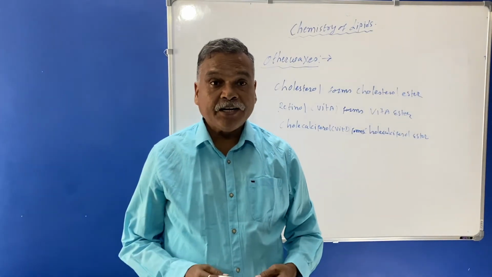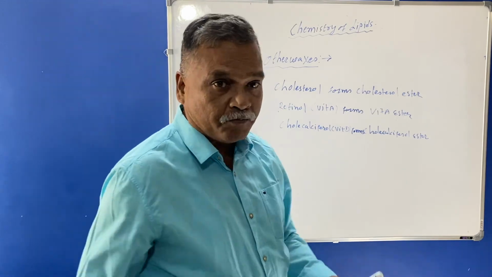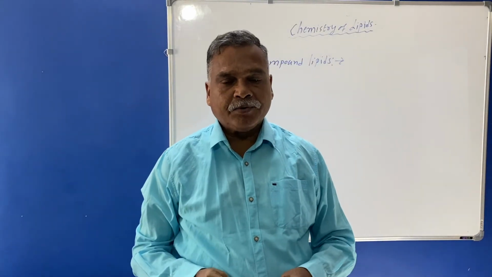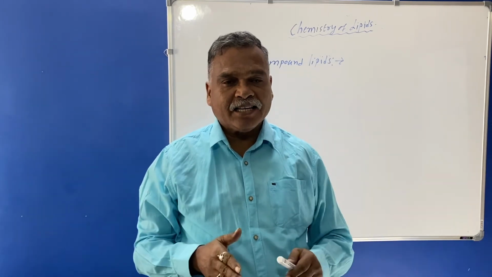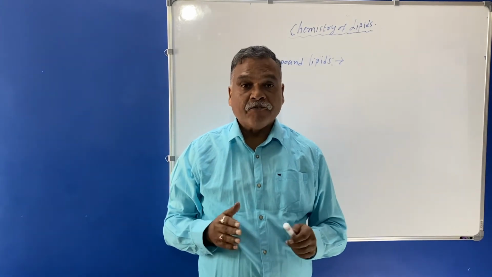Now we'll continue with the compound lipids. Under the classification, we have seen up till now the simple lipids, in which we have seen triglycerides or triglycerol and waxes.